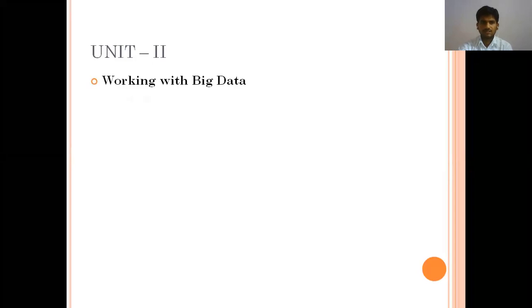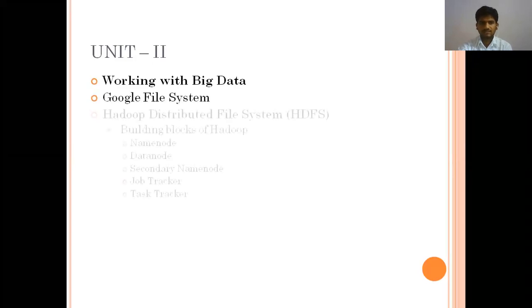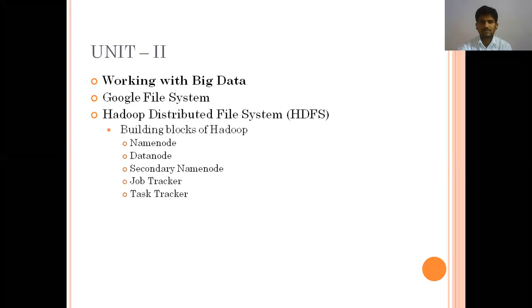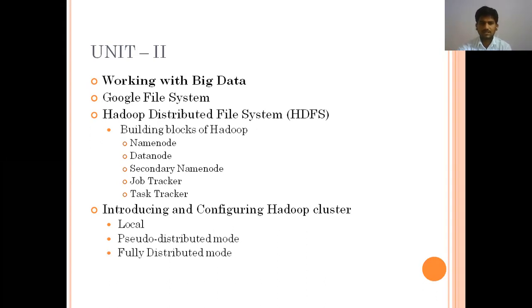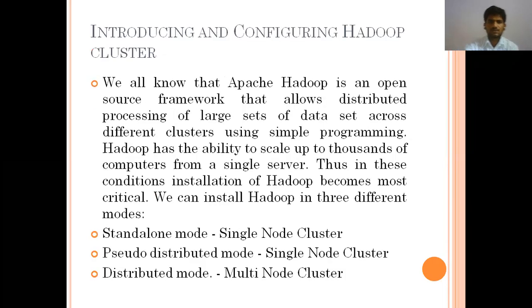So we already know the working of big data, Google File System and Hadoop system, building blocks of Hadoop. And the last topic is the introduction to the configuration of Hadoop cluster. A cluster is nothing but grouping things, so how we are going to group the things based upon these Hadoop clusters. We have three types: local, pseudo-distributed and fully distributed. And at the end, everything we are going to conclude with some XML file. This slide we already saw in the last class.